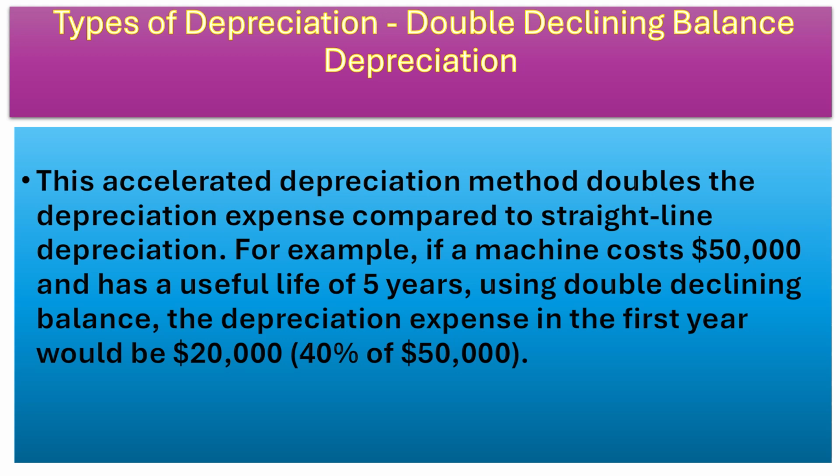Double declining balance depreciation. This accelerated depreciation method doubles the depreciation expense compared to straight line depreciation. For example, if a machine costs 50,000 and has a useful life of 5 years, using double declining balance, the depreciation expense in the first year would be 20,000, that is 40% of 50,000.